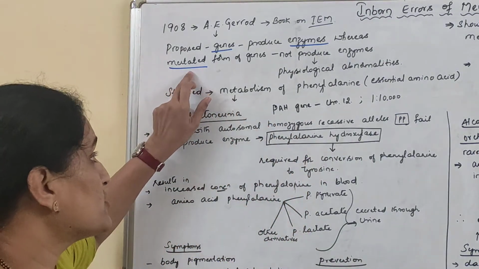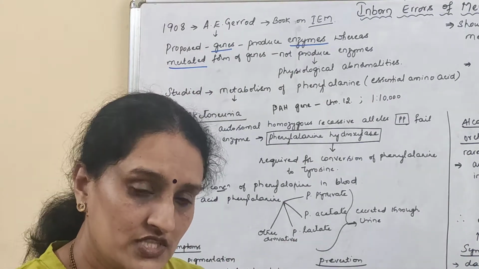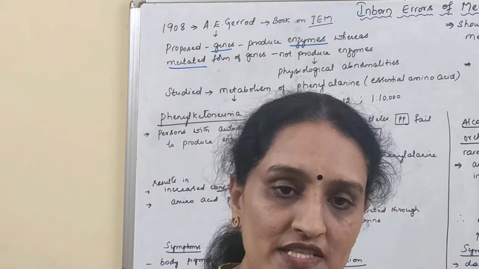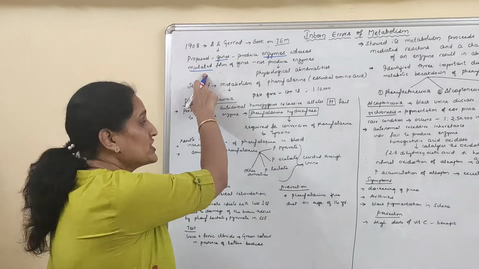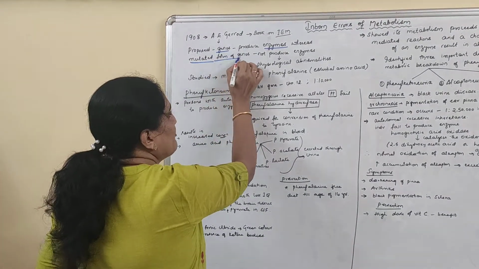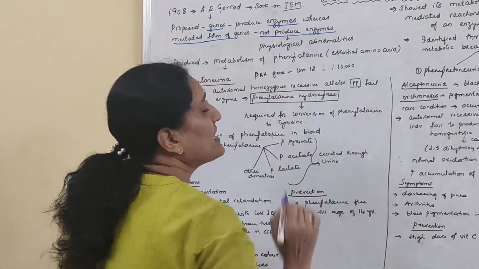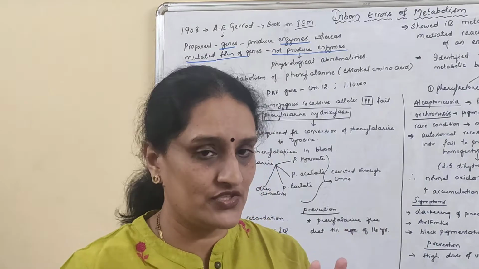So when these genes undergo mutation, do you think the mutated form of the gene also produces the same kind of original enzyme? No. Why? Because it has undergone mutation. So this mutated form of the gene will not produce the enzyme which was originally produced by a normal gene.